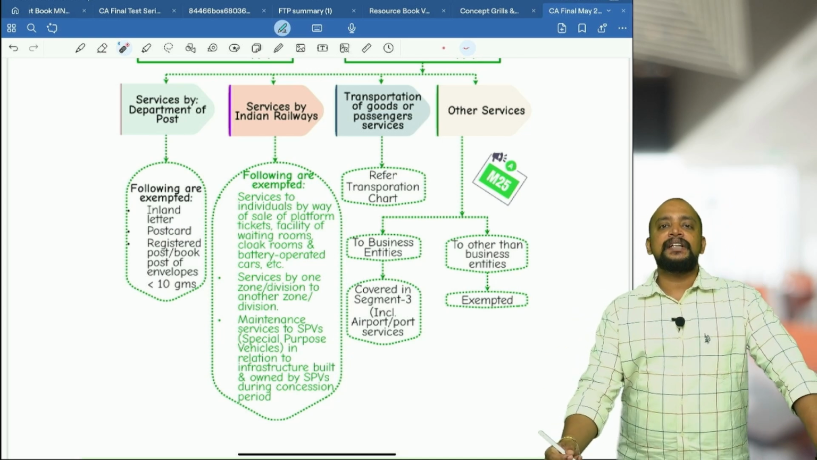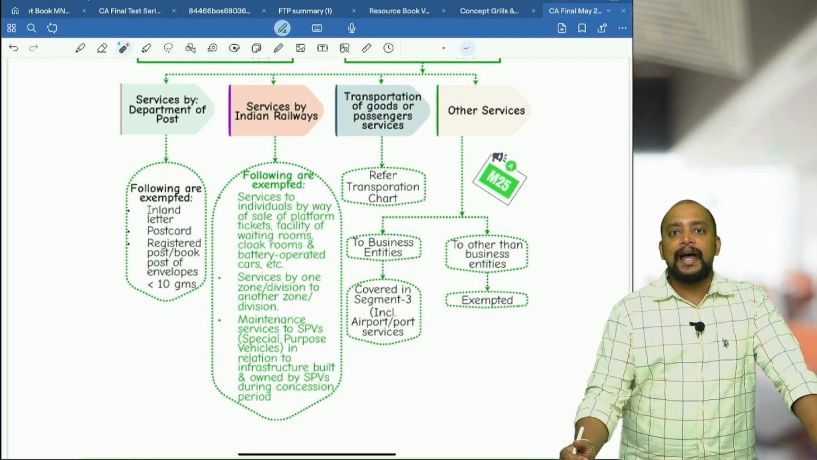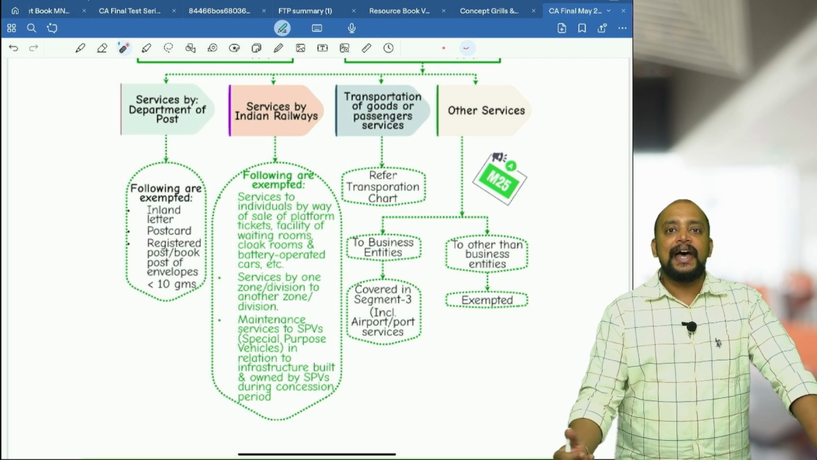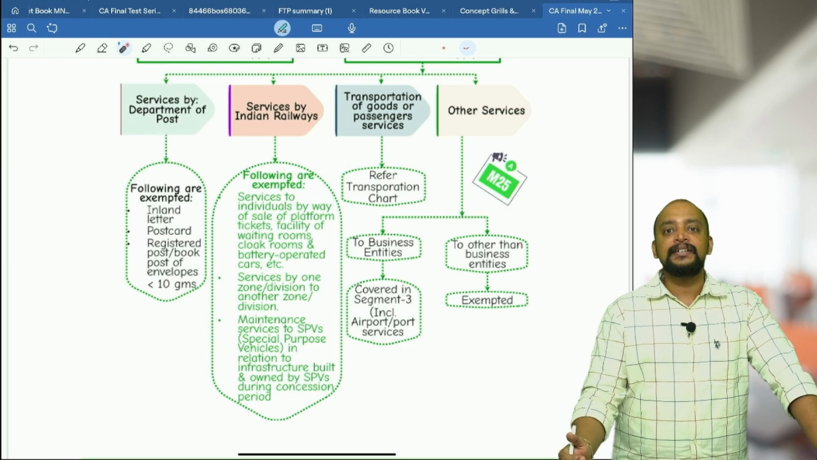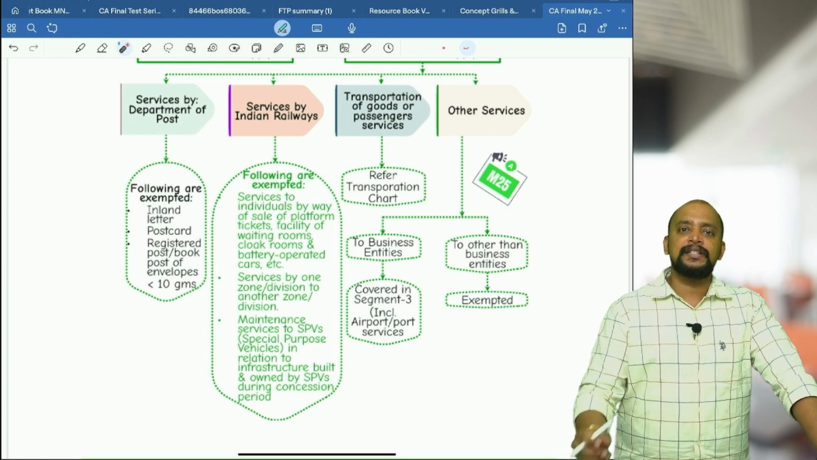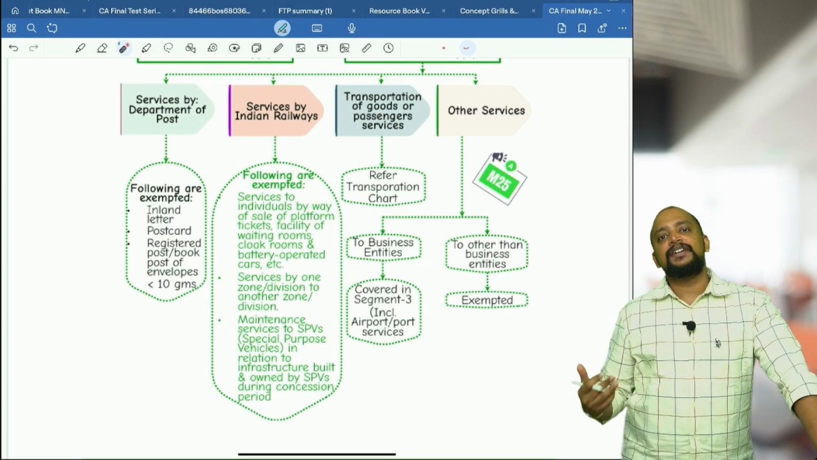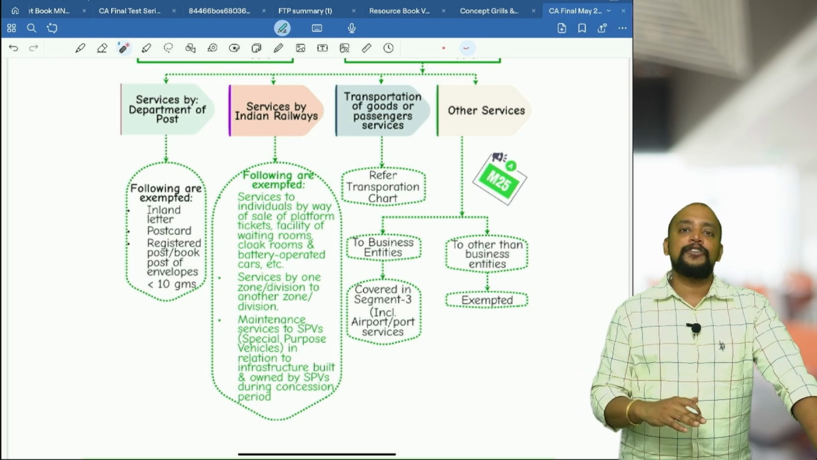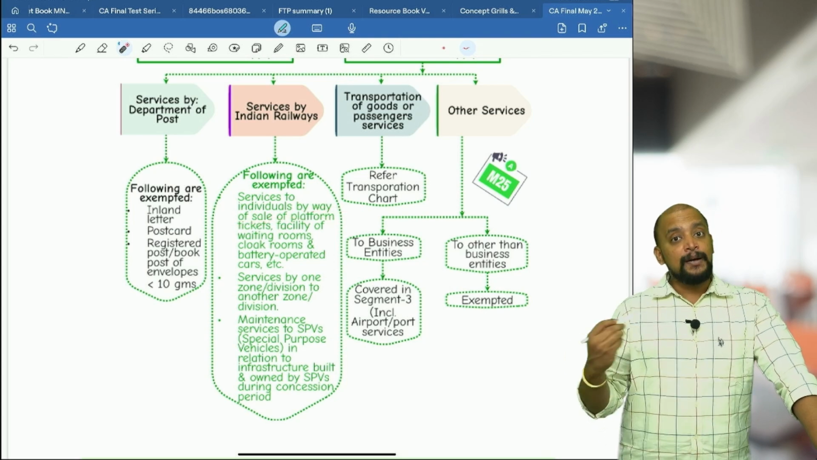Usually railways will be providing individuals certain services like cloak room and waiting hall charges, and they will be providing battery operated vehicles, platform tickets. These services provided to individuals, the money collected will be exempted. Previously there was confusion as to whether it will be taxable or exempted. Now they have specifically given it as exempted. So services to individuals by way of sale of platform tickets.